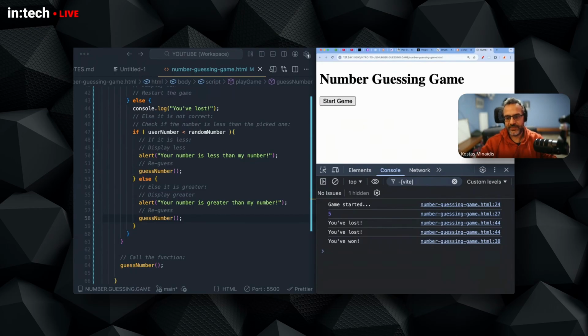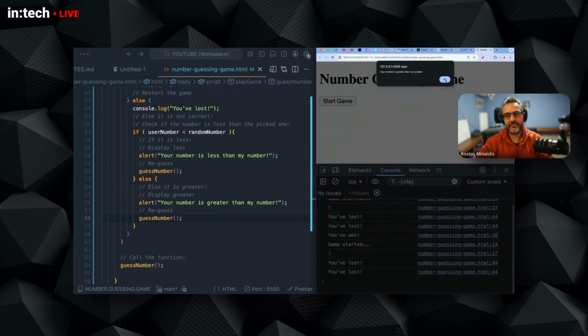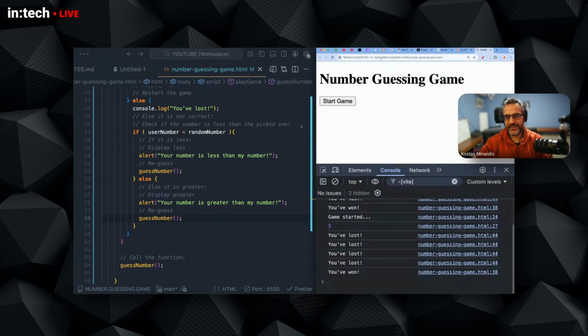And then, of course, let me test again. I will start with 3. 3 is less than my number. Okay, let me put 8. Greater than my number. Rerun guess number right here. 7, still greater. 6, still greater. I'm subtracting. 5, you won. And so the whole loop works like this.